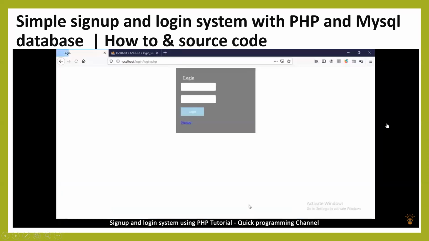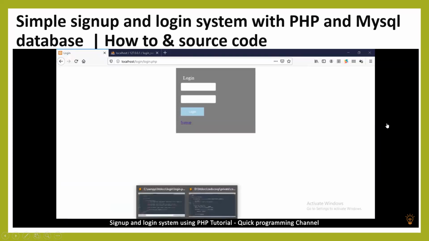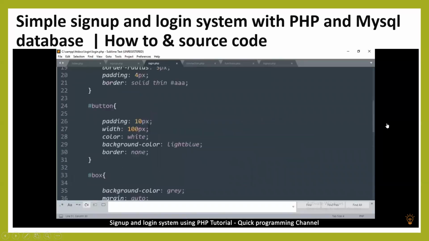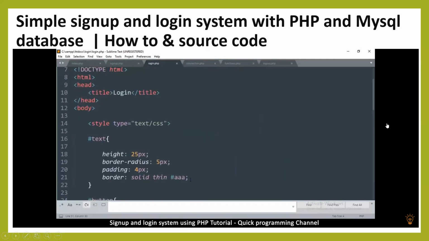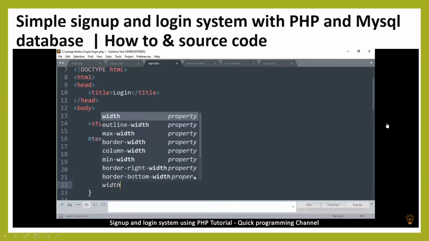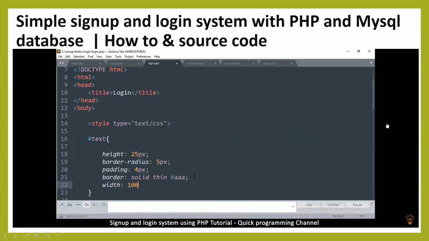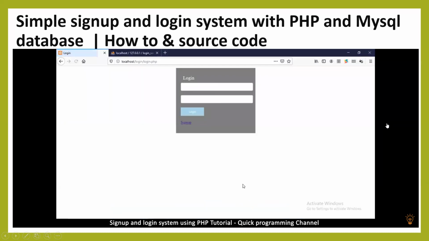So now when I refresh, this is a little bit better. Not the best, but a little bit better. What I could do is on the text boxes, I could add a width of 100%. That should be interesting. Okay, there we go. So now we have a login page.